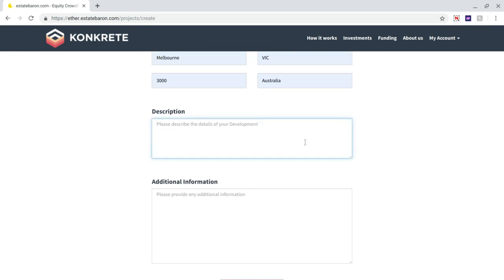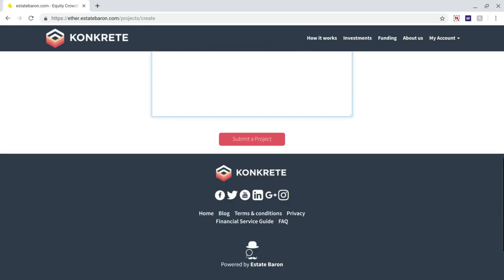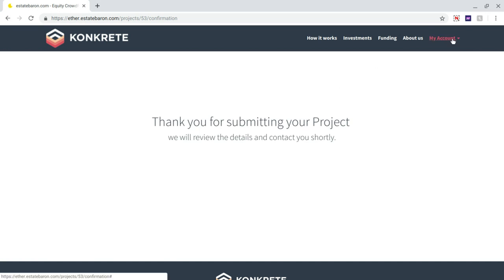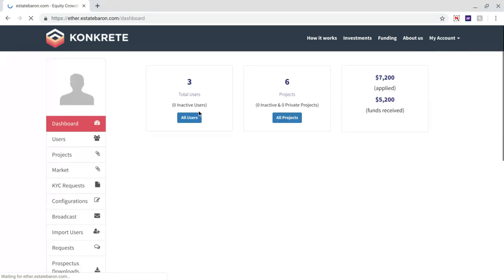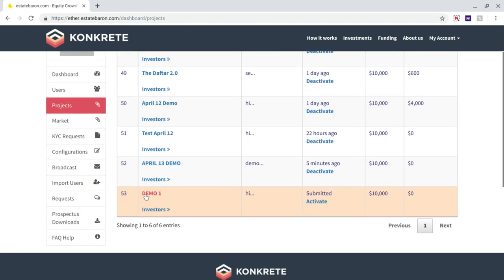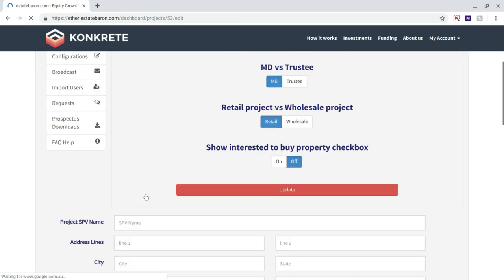We have to give an address, and just say submit a project. Now what this does is it allows anybody to submit a project from the front end, which comes in to the dashboard of the admin. So if you go into the dashboard, you can see all the projects which have been submitted, and he can go into the details of the project.